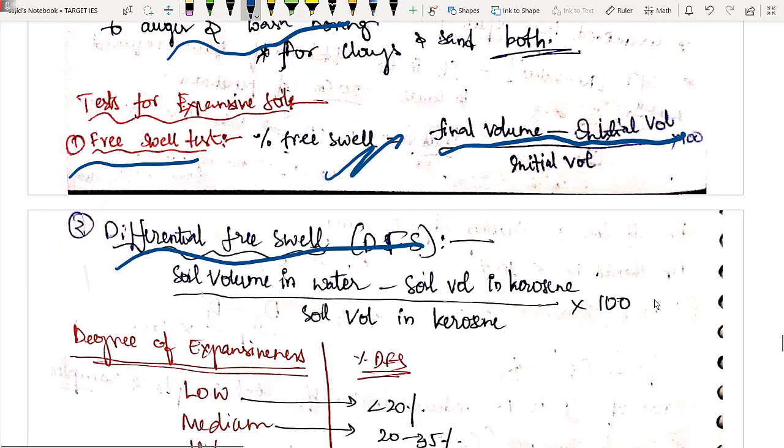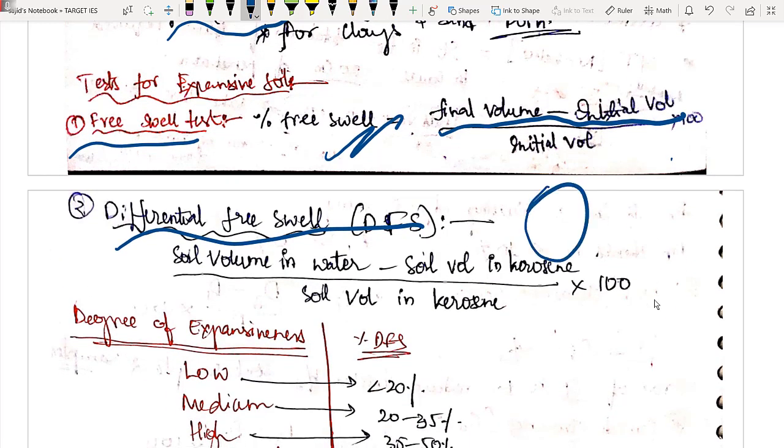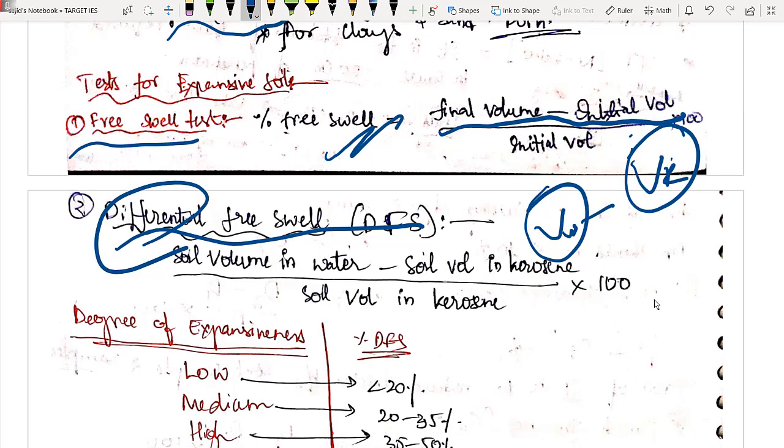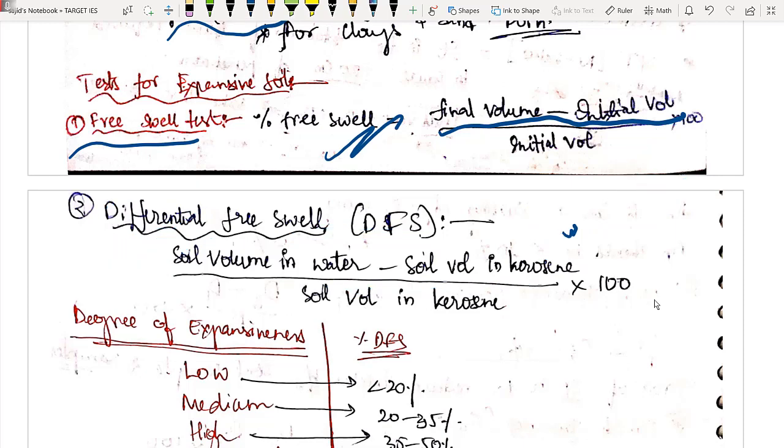And coming to differential free swell, what we do is we immerse the soil in water and we immerse it in kerosene. ठीक है. So the difference is nothing but differential free swell, as simple as that. Soil volume in water minus soil volume in kerosene, divided by soil volume in kerosene, into 100 कर लो, तो आपको differential free swell आ जाएगा.